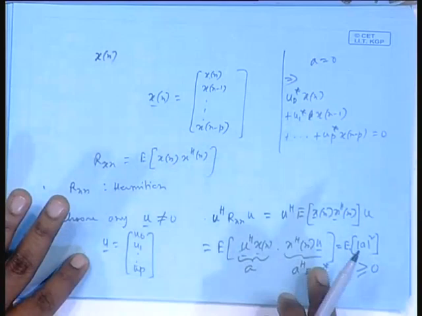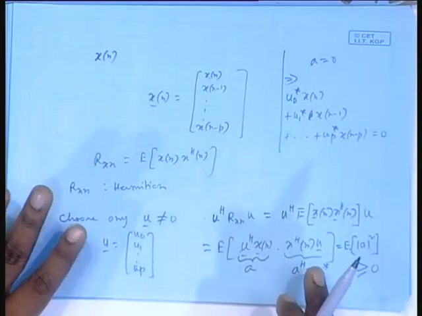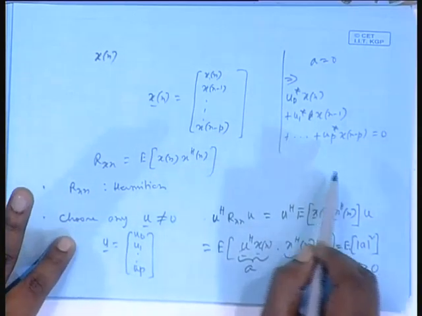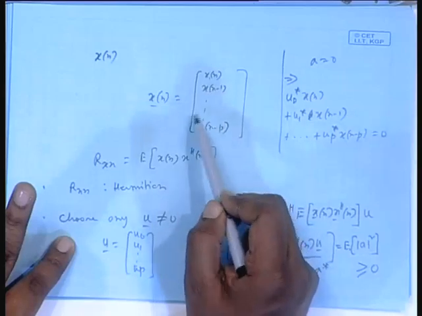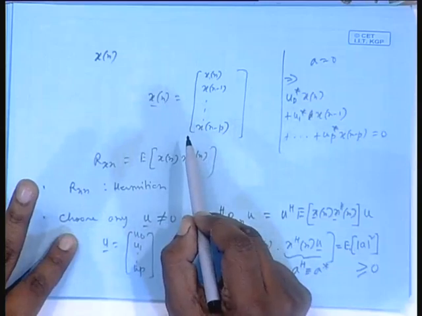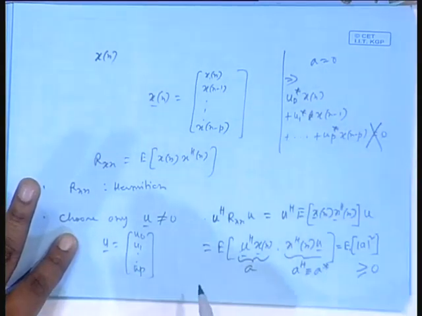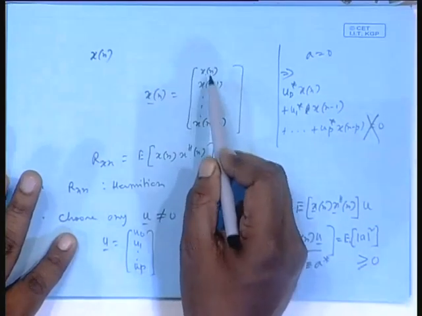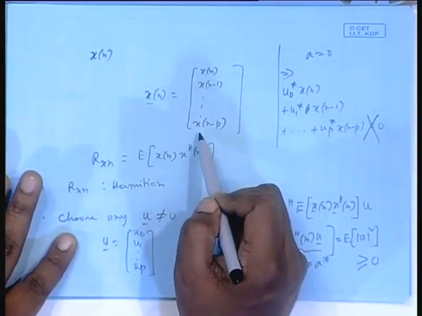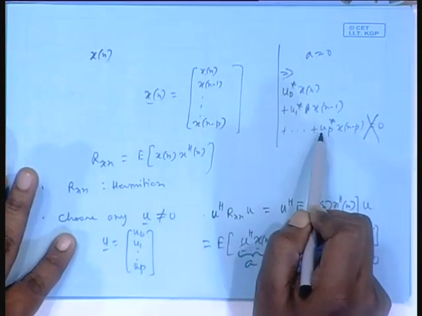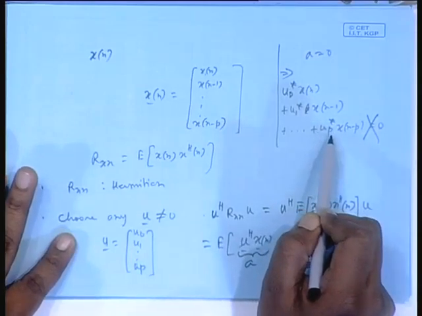For other choices of u, it will be greater than 0. So, when they are dependent, this is indeed greater than or equal to 0. But when this set x n up to x n minus p is a linearly independent set, in that case this can never be equal to 0, because you told me u is a non-zero vector, so all the coefficients are not 0 simultaneously. You also told me all the elements are linearly independent, and then this summation can never be equal to 0, because that would mean they are linearly dependent. Contradiction, isn't it? That is not possible.